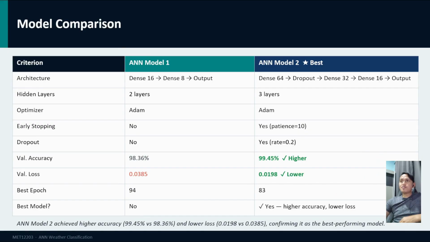Model 2 is clearly the best performing model. It achieved higher accuracy and lower loss. A lower loss value is particularly important. It means Model 2 is not just accurate, but also more confident and stable in its predictions. The deeper architecture with dropout and early stopping allows Model 2 to generalize better to unseen validation data.